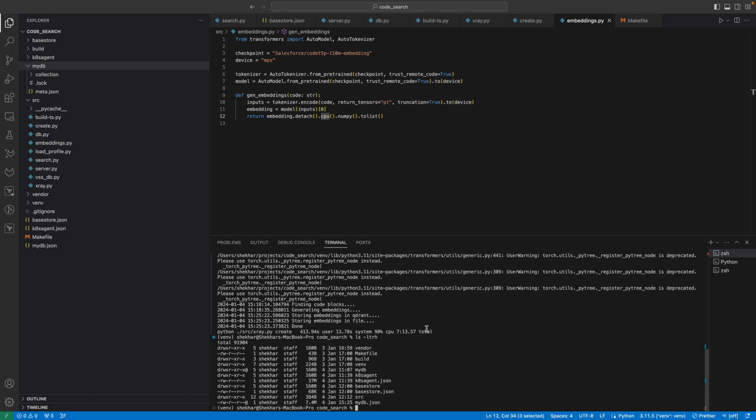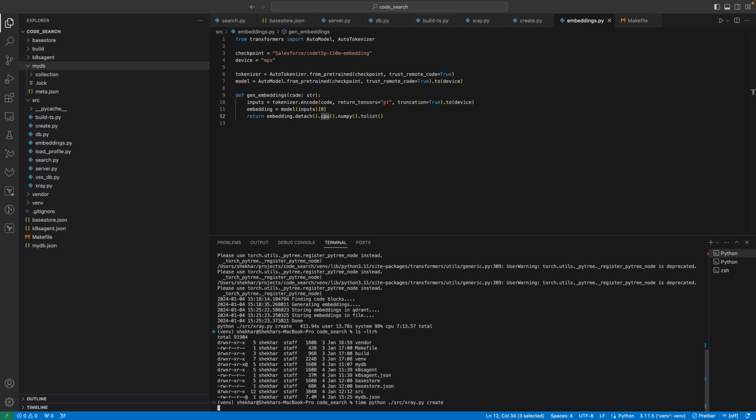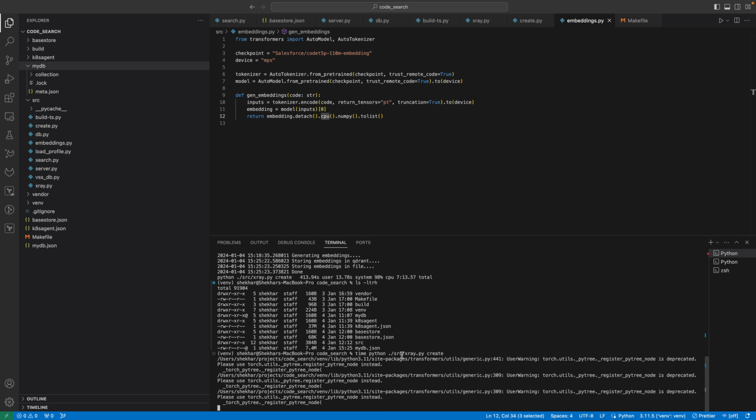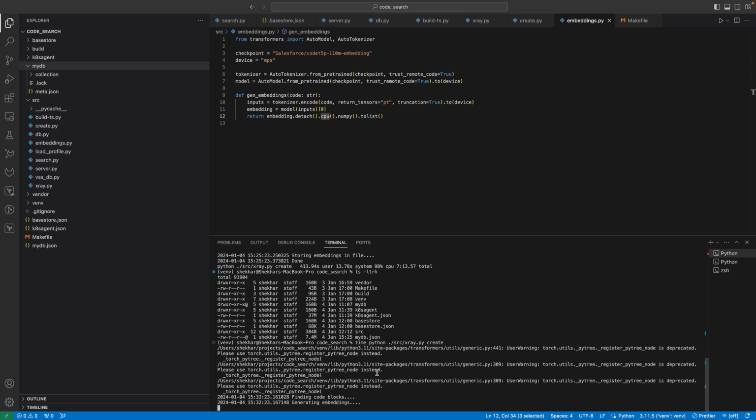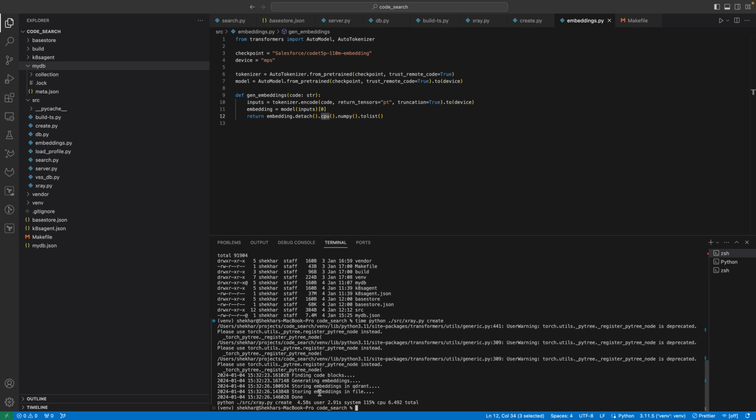In order to index anything, all you need to do is run create, and that goes ahead and indexes the current directory or whichever path you specify. It generates embeddings using the method I specified, and then stores the embeddings in Qdrant. So that's generating the embeddings.